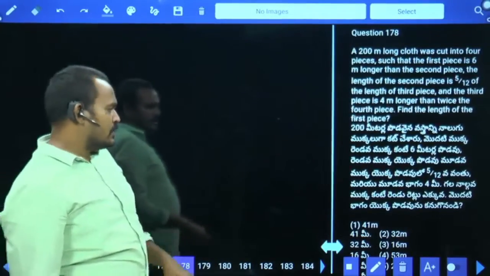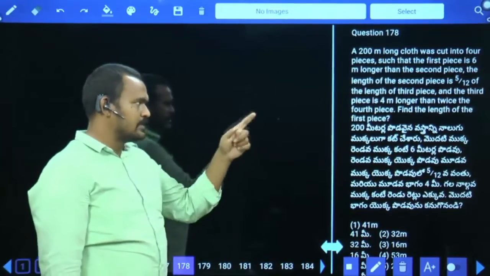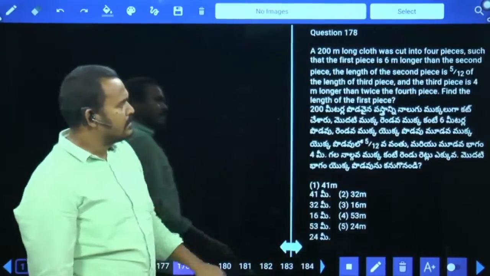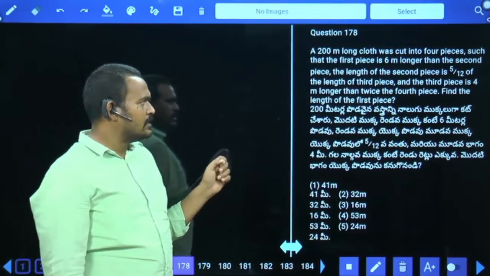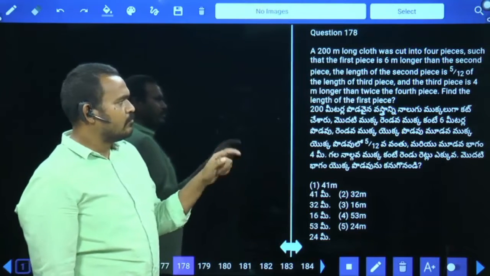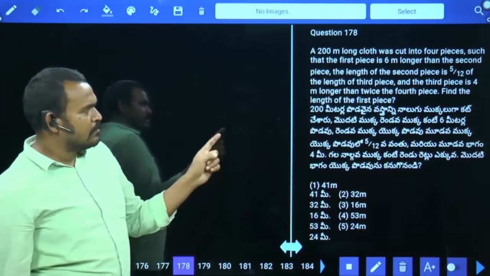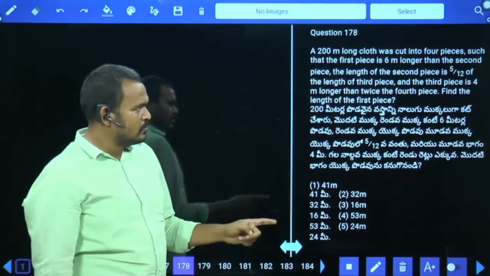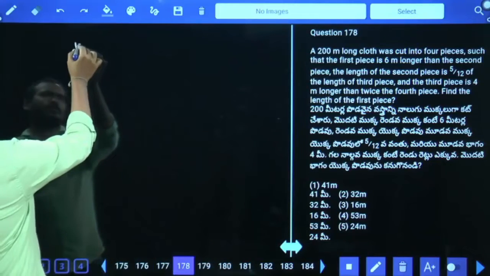A 200 meters long cloth was cut into 4 pieces such that the first piece is 6 meters longer than the second piece, the length of the second piece is 5 by 12 of the length of the third piece, and the third piece is 4 meters longer than twice the fourth piece. Find the length of the first piece. Here the first depends on the second, the second on the third, and the third on the fourth.